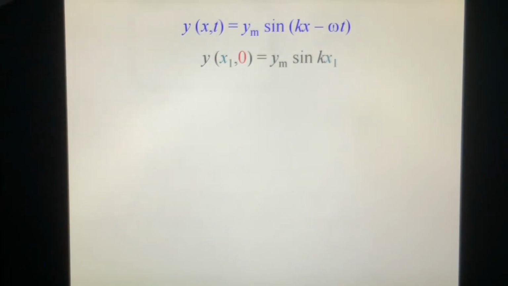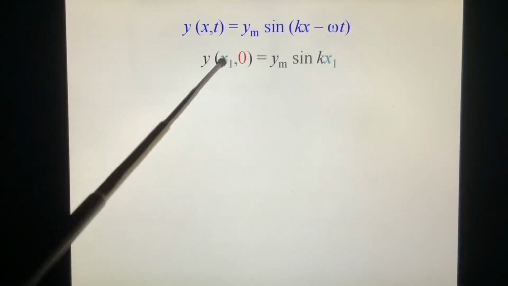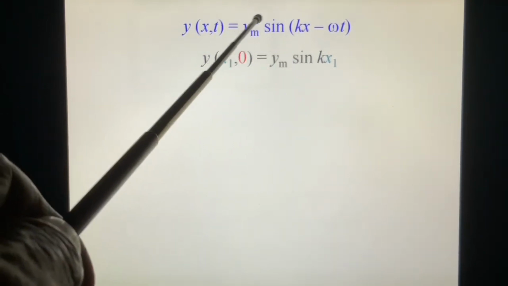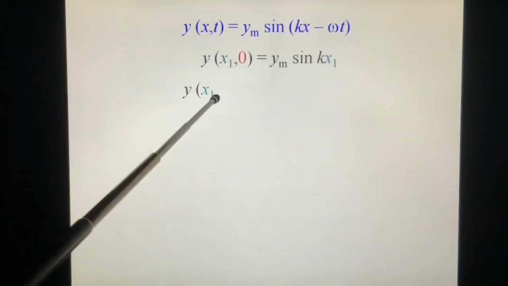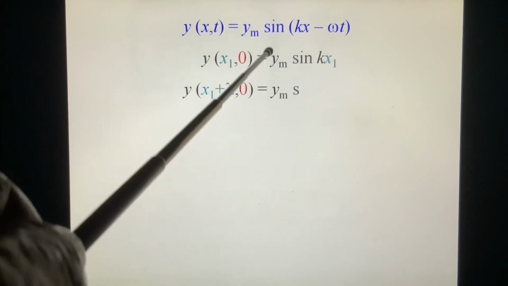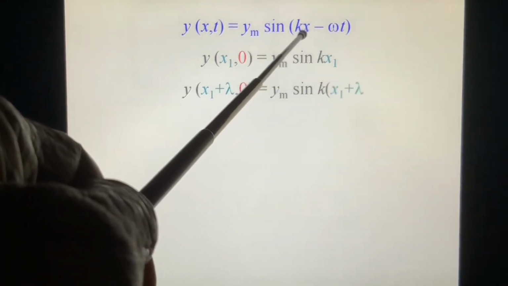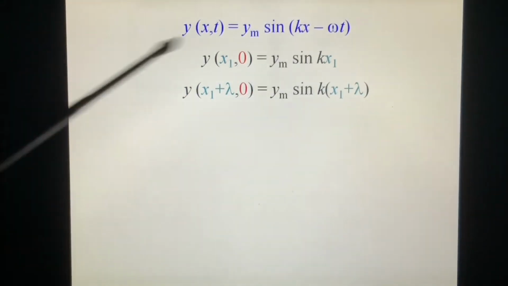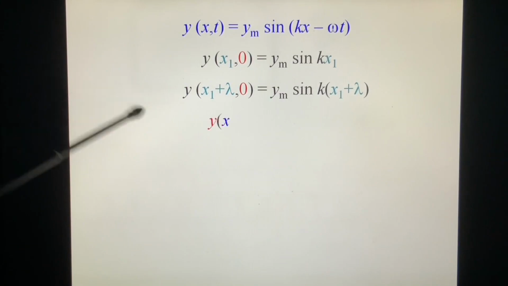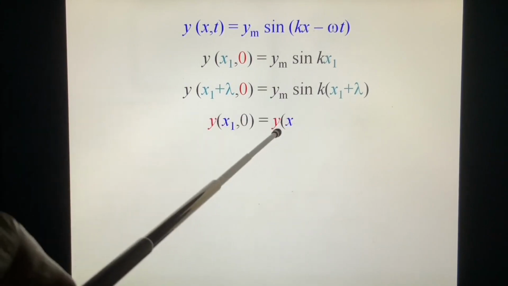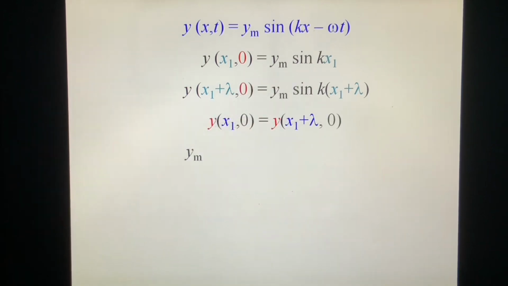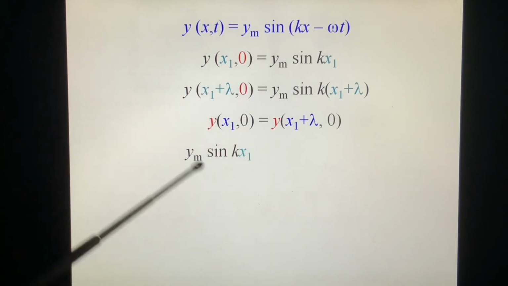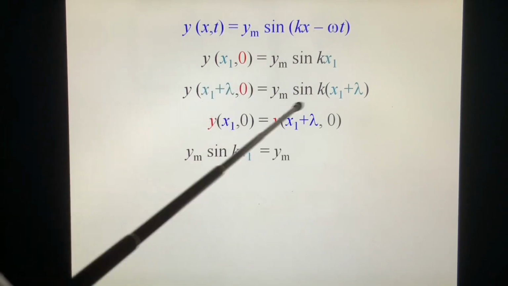At any point x1, y at x1 is ym sine kx1, at t equal to 0. And y at x1 plus lambda equals ym sine k times x1 plus lambda, at t equal to 0. By definition of lambda, y(x1) equals y(x1 plus lambda). So we write ym sine k(x1 plus lambda) equals ym sine kx1.